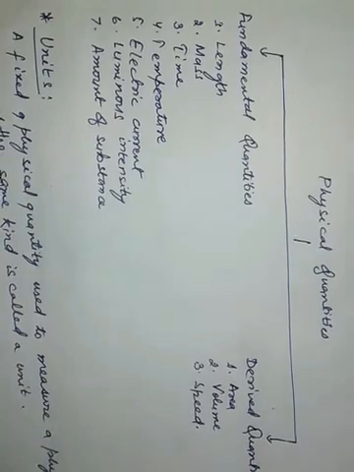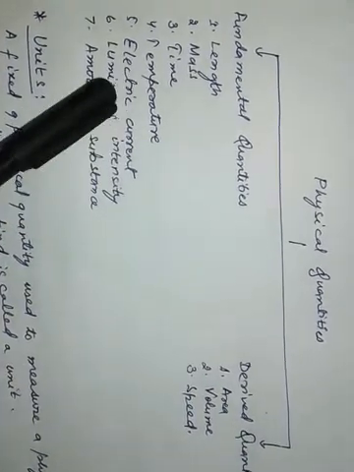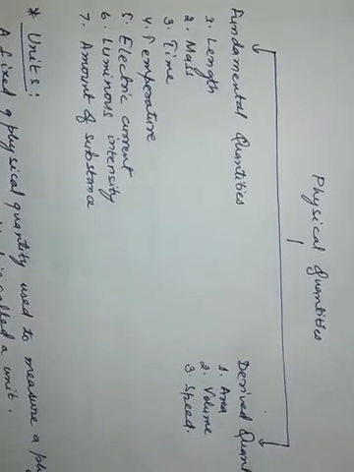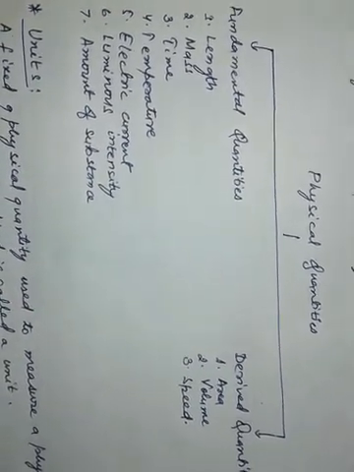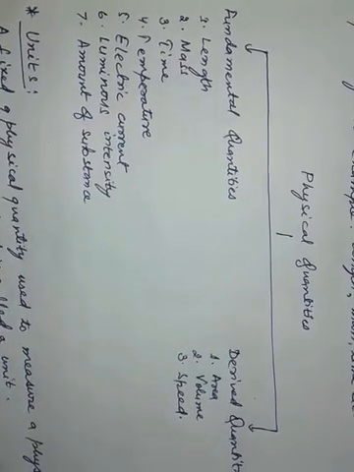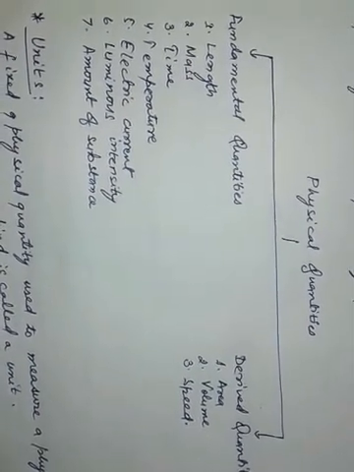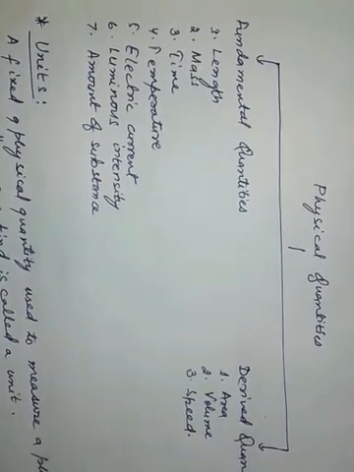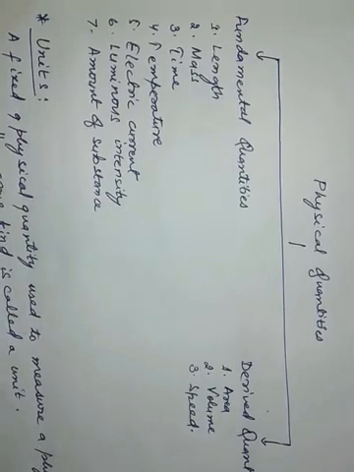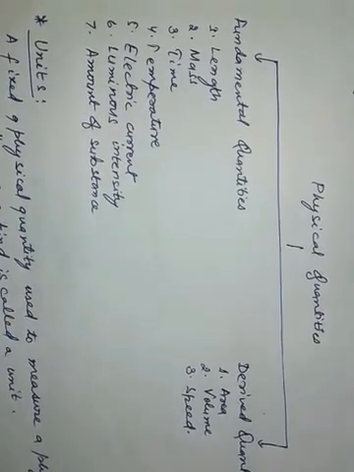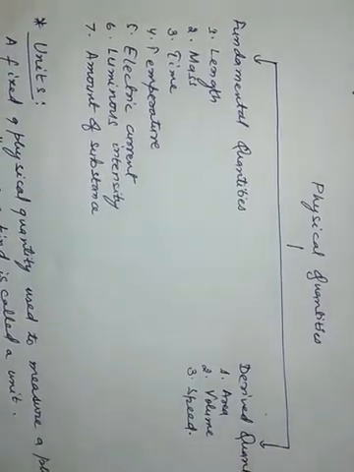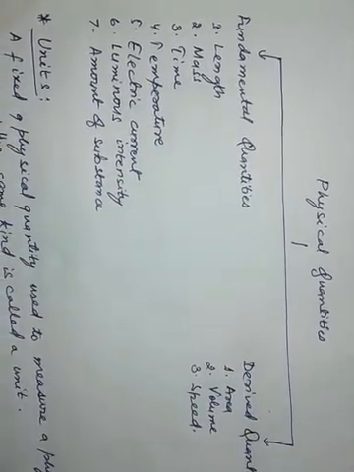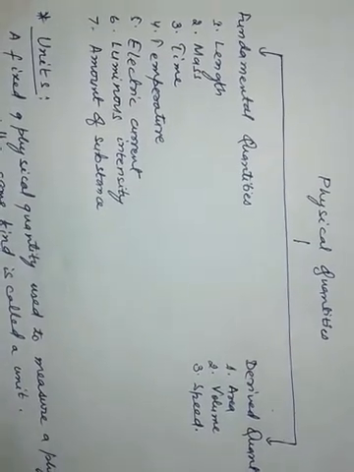Okay, it may be a different unit. Now luminous intensity. Intensity means how much a substance radiates light. Suppose I give the example of LED light. When you look at an LED light, it is very luminous, very bright. You are not able to see it easily, like the sun or bulbs. Whatever light they are giving, when we want to measure it, we measure it with the luminous intensity.